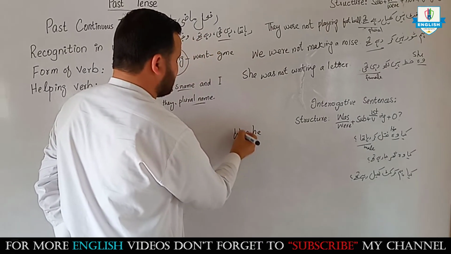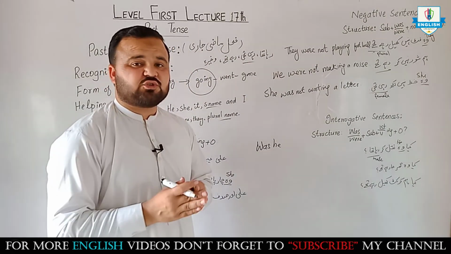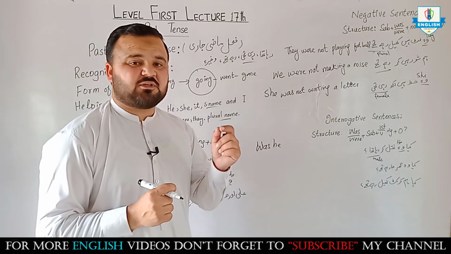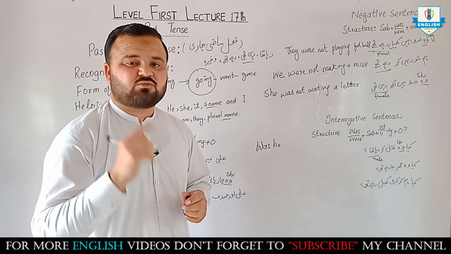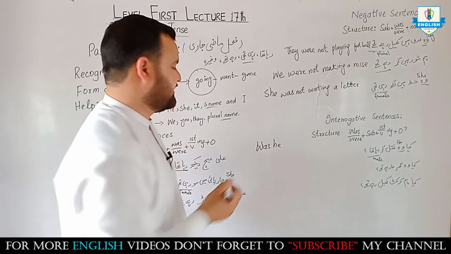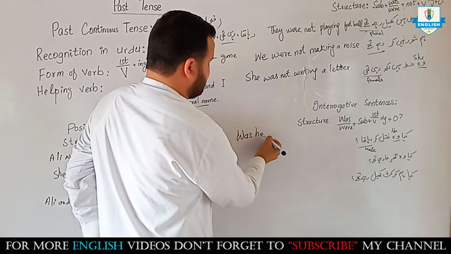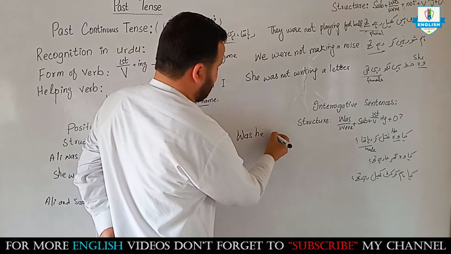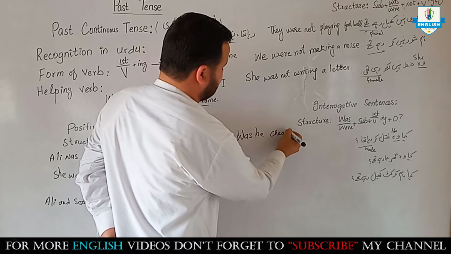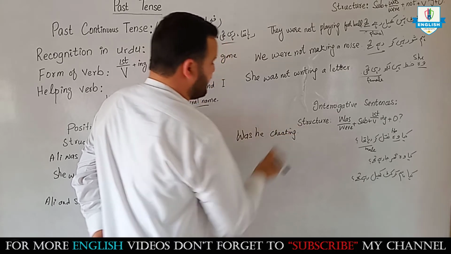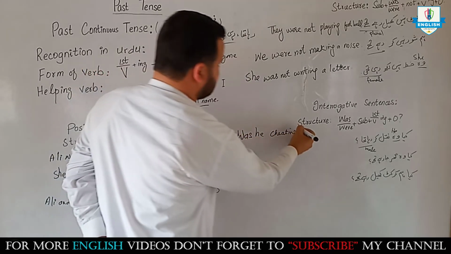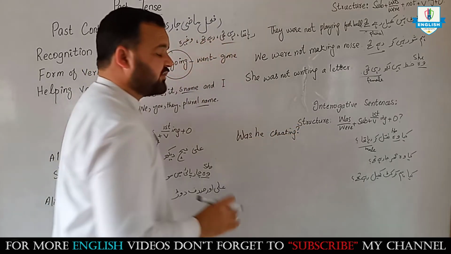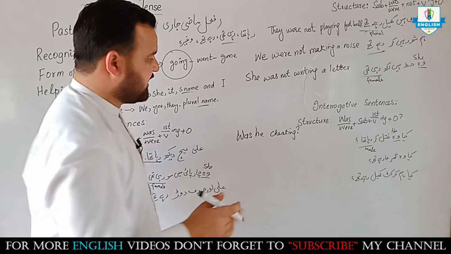इसको कैपिटल लिखेंगे. Every sentence should start with a capital letter. जब भी हम इंग्लिश में सेंटेंस स्टार्ट करते हैं तो फर्स्ट लेटर हमारा कैपिटल होना चाहिए. Was he cheating? क्या वो नकल कर रहा था? Was he cheating? There should be a sign of interrogation or question mark.